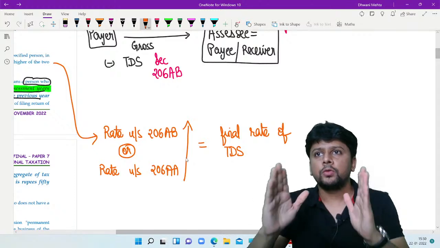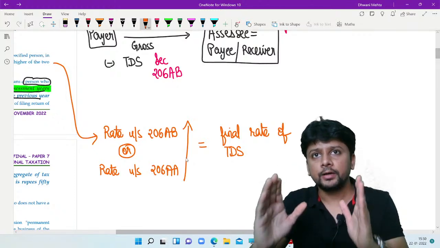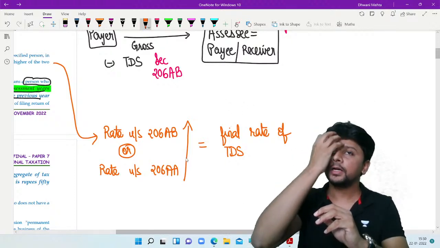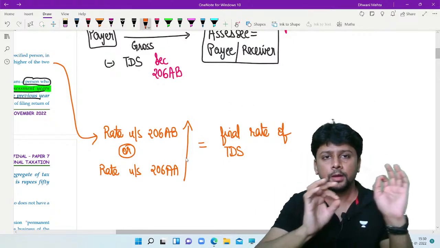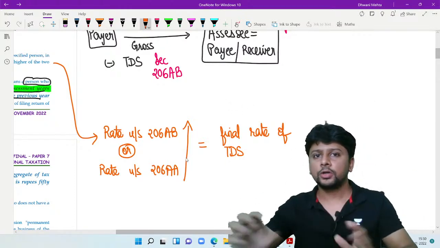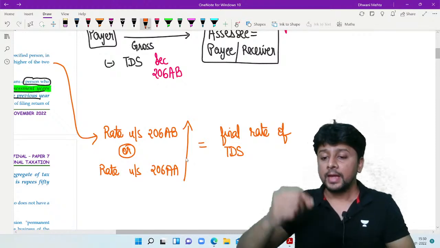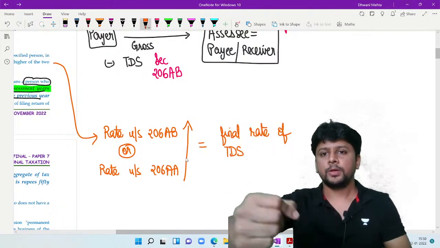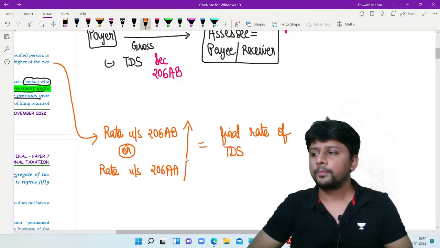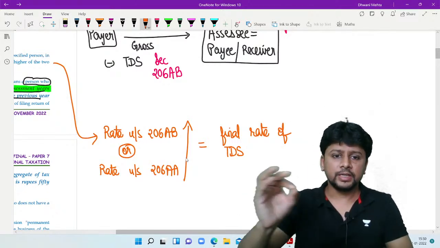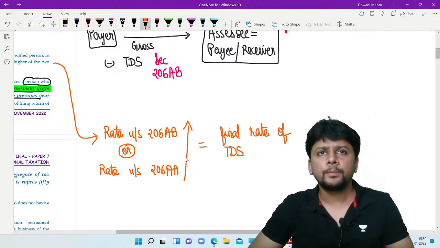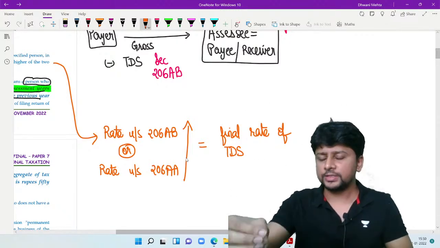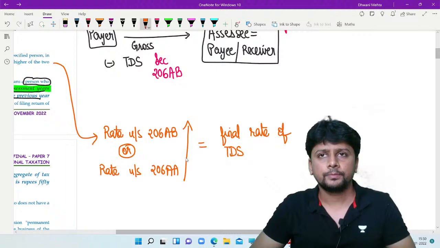If you are somebody who has filed a return of income for both the years, 206AB does not get attracted. And in the current year, to the deductor, to the payer, you submit your permanent account number also. Then 206AA is also not attracted. Then TDS will be done at the normal rate applicable, whatever is the rate applicable as per the section.